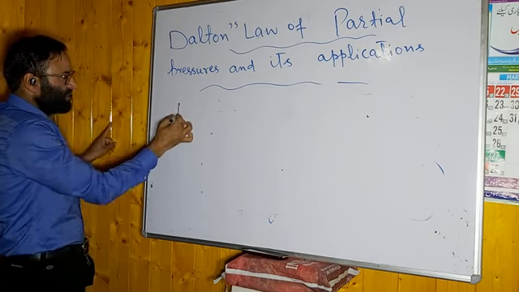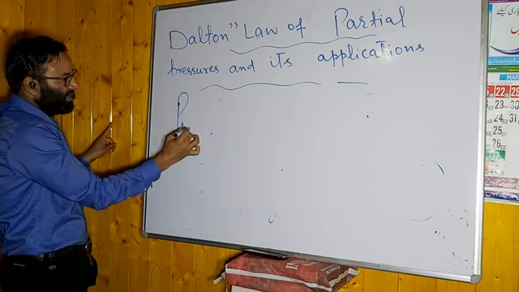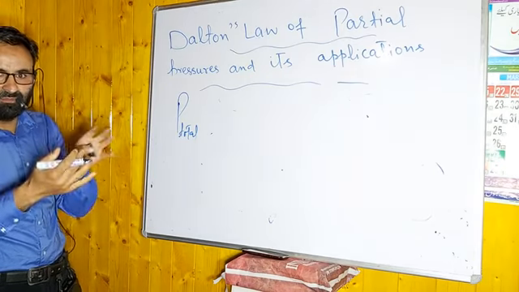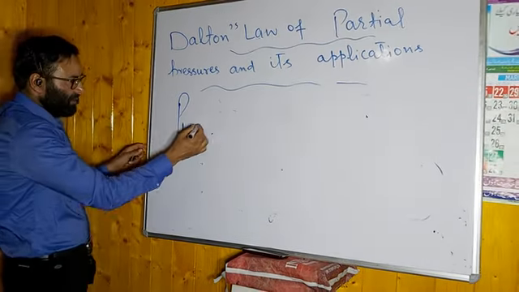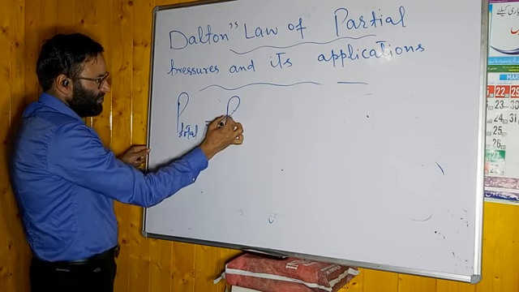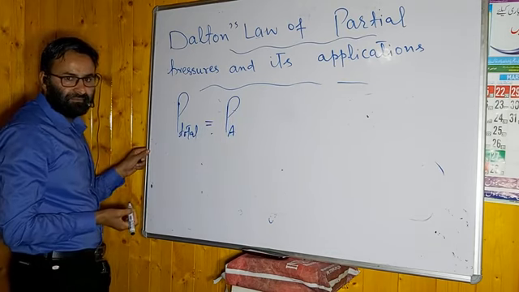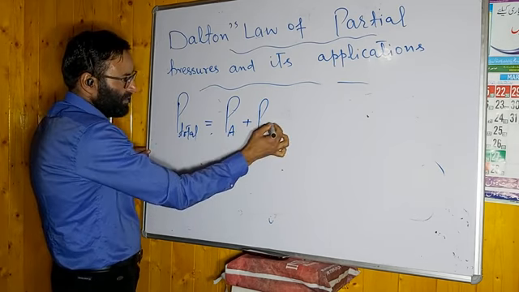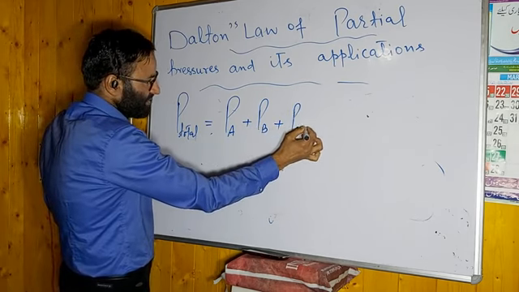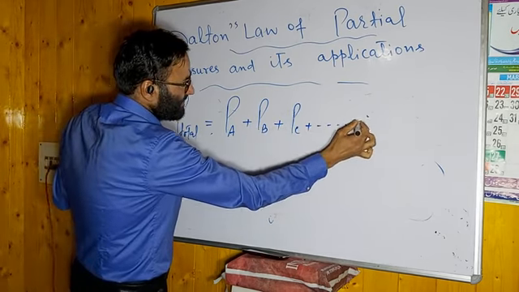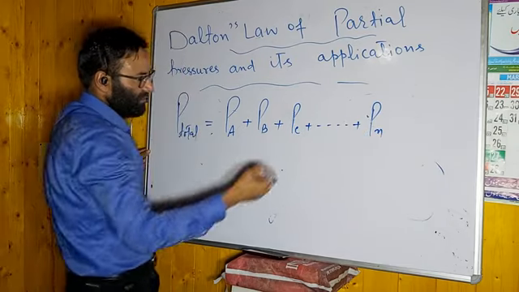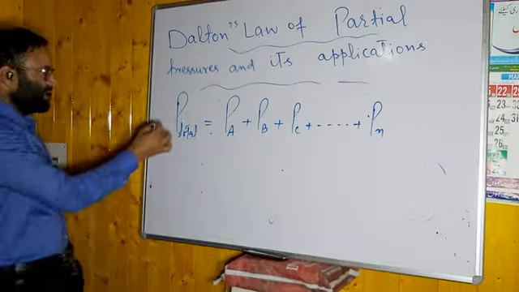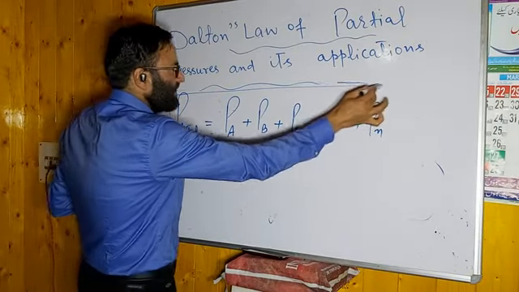P total, the total pressure of a mixture, will be equal to the partial pressure of A plus the partial pressure of B plus the partial pressure of C, and so on up to the partial pressure of N molecules. You can take D, E, whatsoever. This is the mathematical form of Dalton's law of partial pressures.